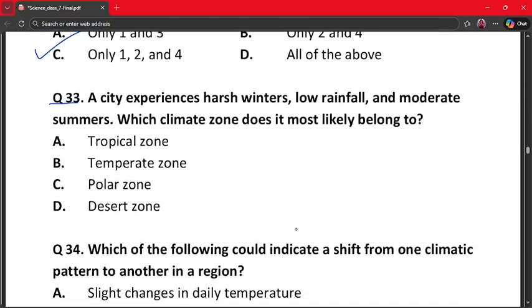A city experiences harsh winters, low rainfall and moderate summers. Which climate zone does it most likely belong to? A. Tropical zone, B. Temperate zone, C. Polar zone, and D. Desert zone. The correct answer is option number B, because harsh winters and moderate summers are typical of temperate zone and rainfall is moderate, so temperate zone fits best. So correct answer is temperate zone.